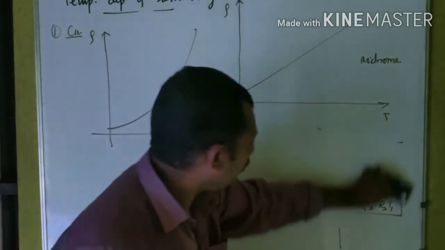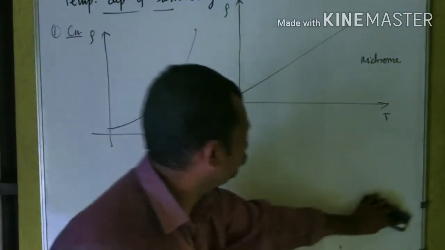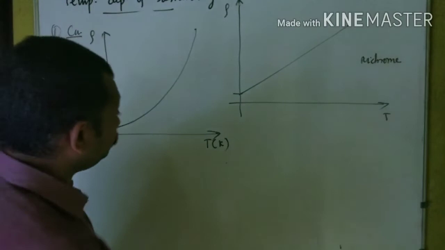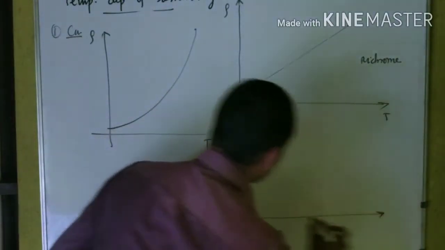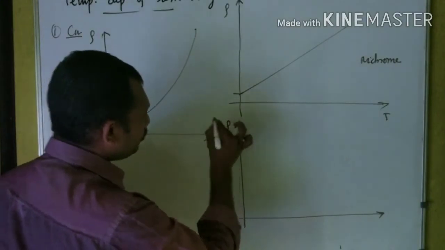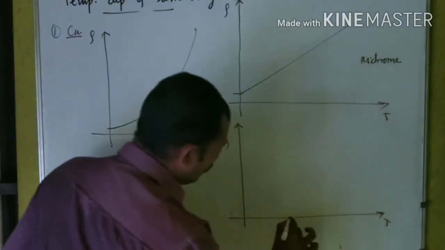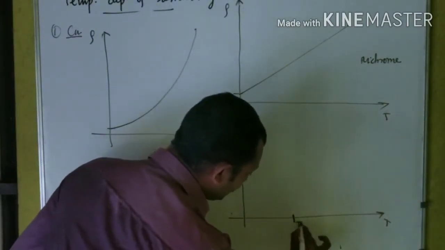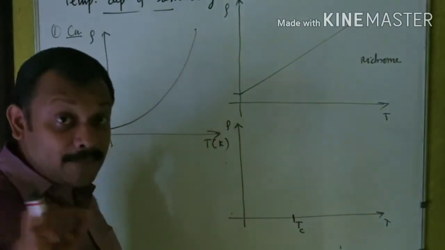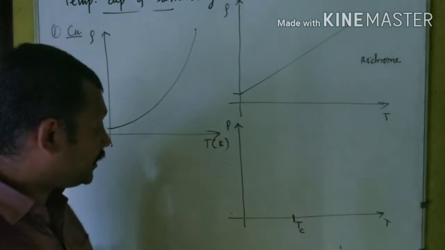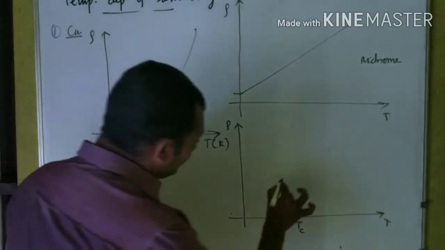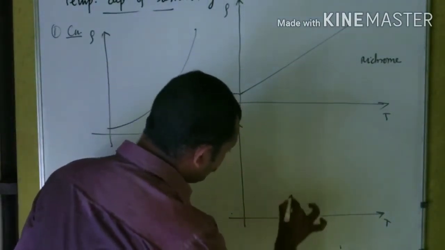Now the important one I am going to draw is for a superconductor. For a superconductor, the variation of resistivity with temperature: up to a certain temperature, say the critical temperature, the temperature at which a substance just converts into the superconducting nature, the resistivity is 0.